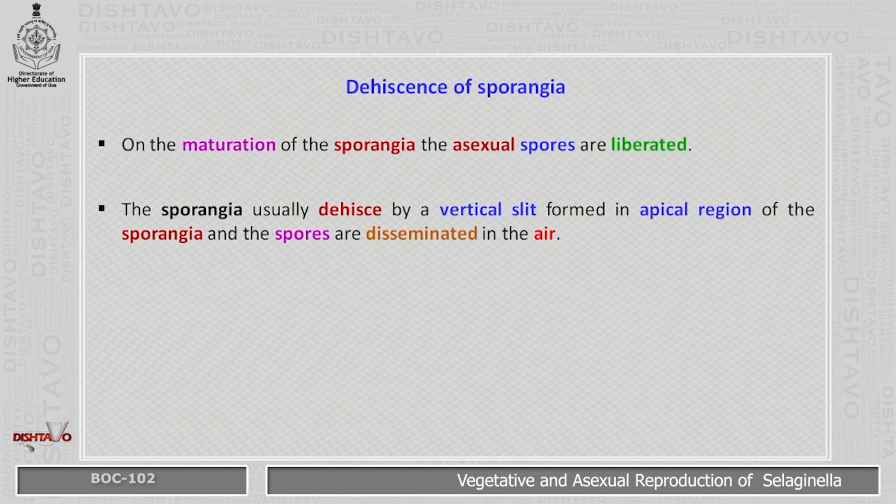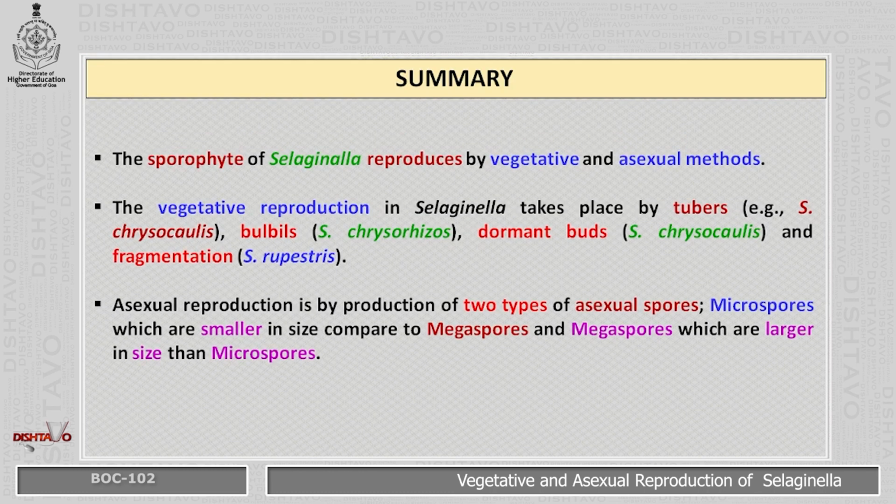Dehiscence of the sporangia. On the maturation of the sporangia, the asexual spores are liberated. The sporangia usually dehisce by a vertical slit formed in the apical region of the sporangia, and the spores are disseminated in the air. Summary: the sporophyte of Selaginella reproduces by vegetative and asexual methods.